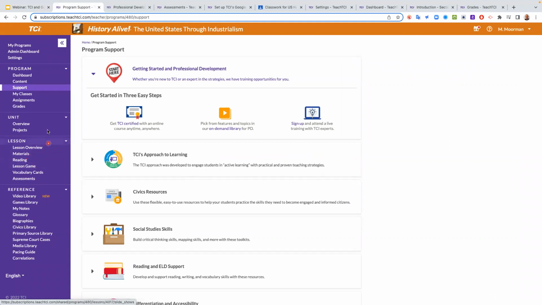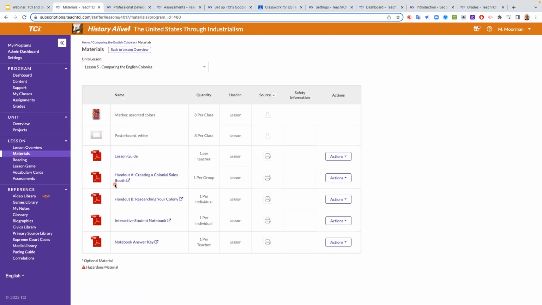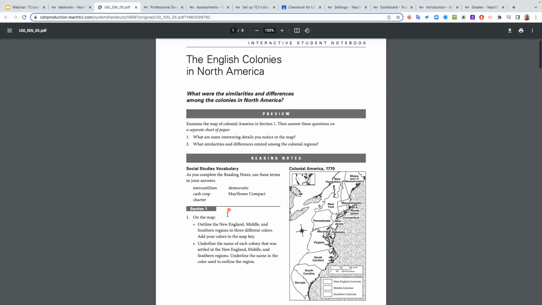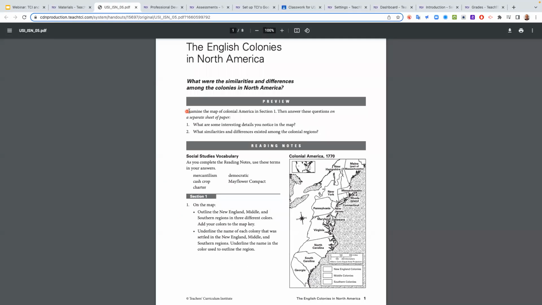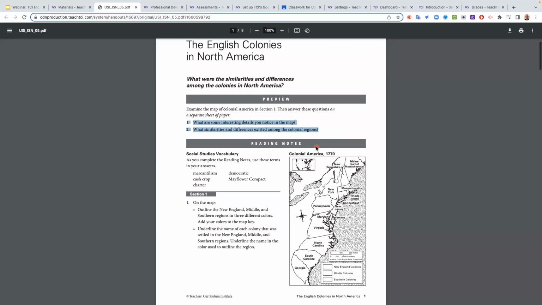So when you look at the notebook from TCI, maybe it will help if we look at the print version first real quick. So notebook, right? Interactive notebook. So this is the interactive notebook here. So you have the preview, examine the map, and answer these two questions. That's the thing that I just assigned, okay? And that always goes, the preview will always go with the introduction.